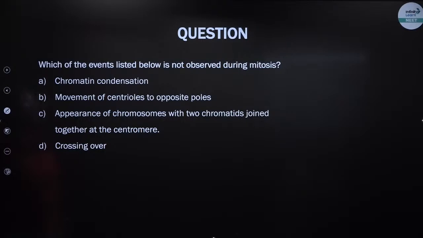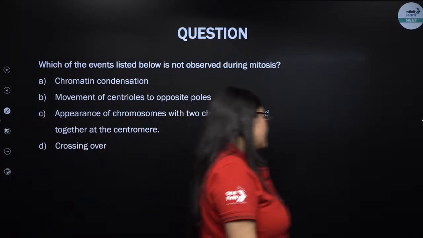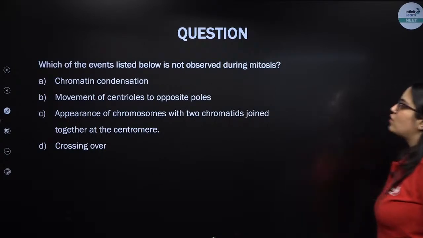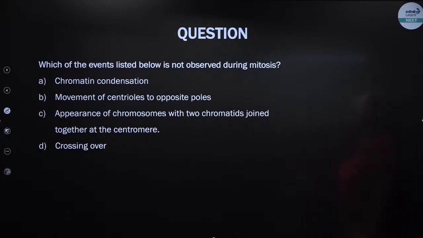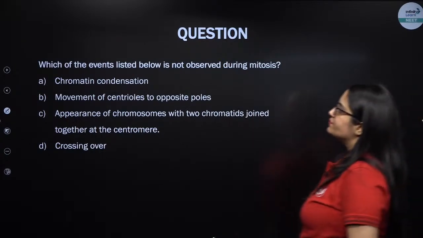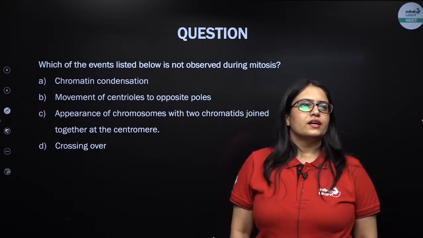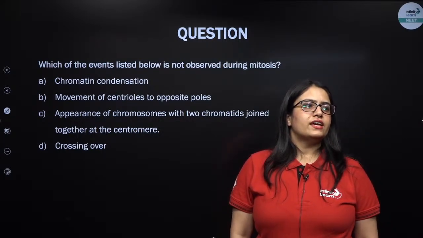Which of the events listed below is not observed during mitosis? Which of these events does not happen during mitosis? Come on, everybody, give it a try, my lovely kids.